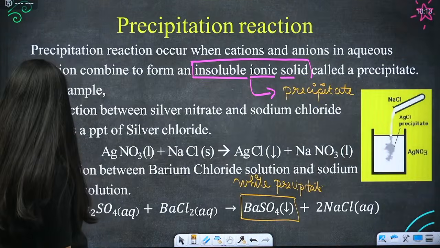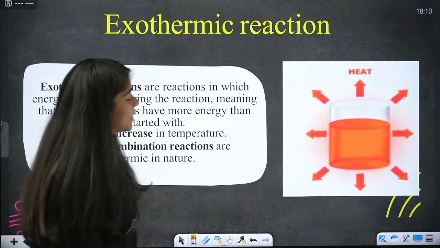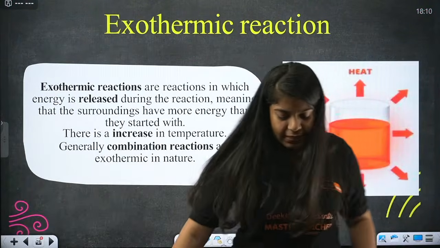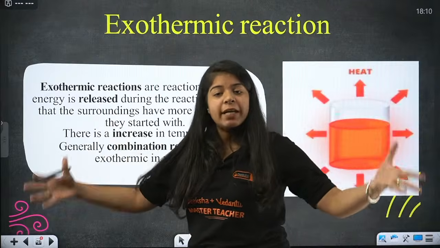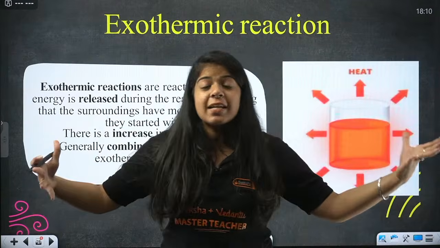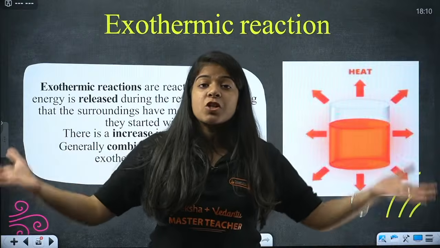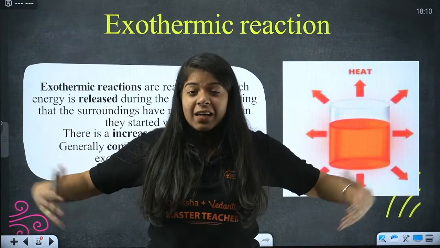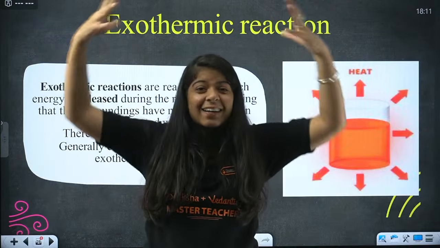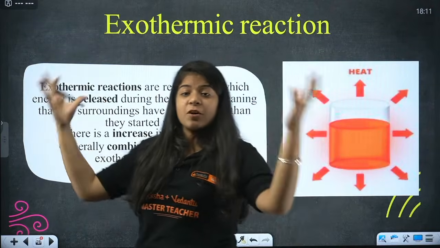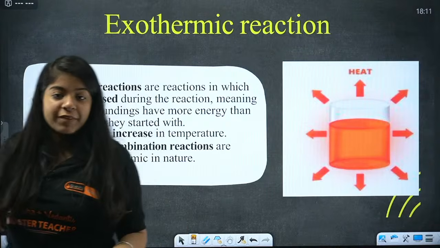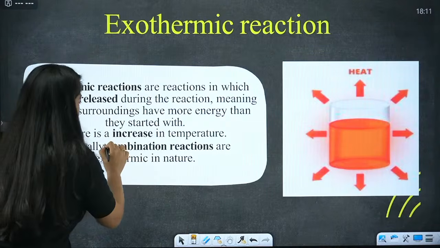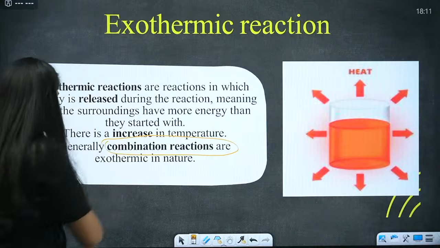And that is it. We have two more, that is exothermic. Exothermic is the reaction in which so much heat is released, and as a result the temperature of the surroundings increases. If lots of heat is coming out of me, the surroundings will get heated, right? So the temperature of the surroundings increases and heat is coming out of it. Combination reactions are mostly exothermic.